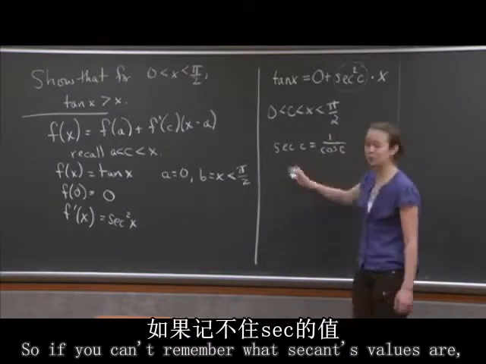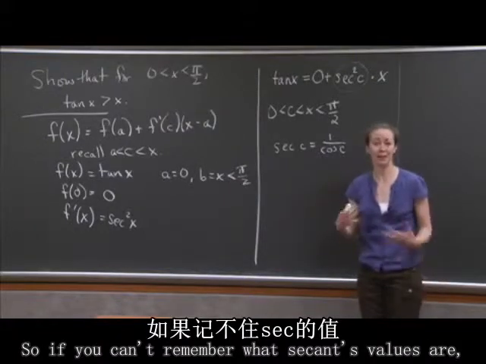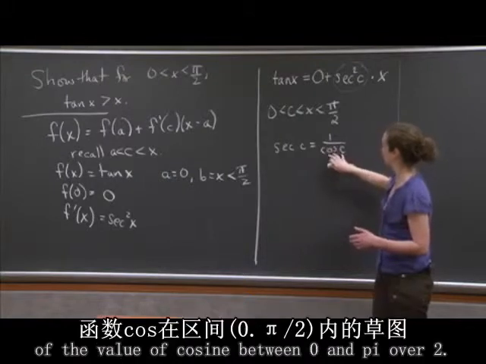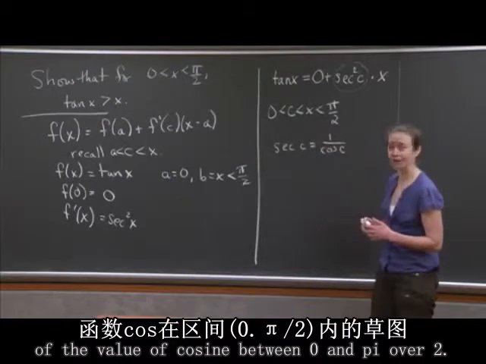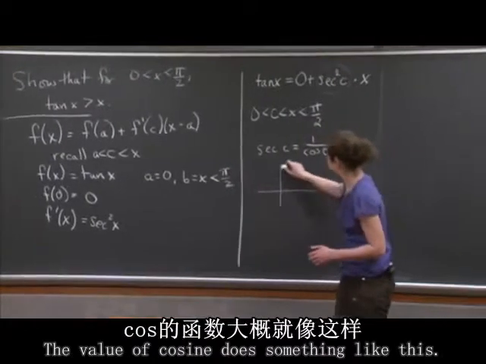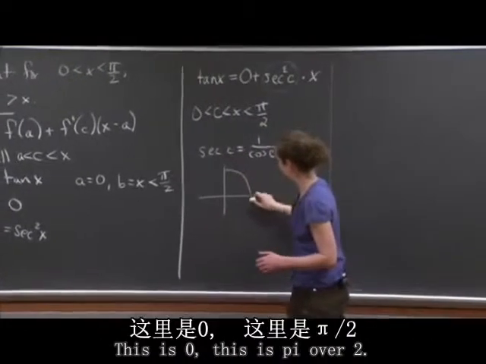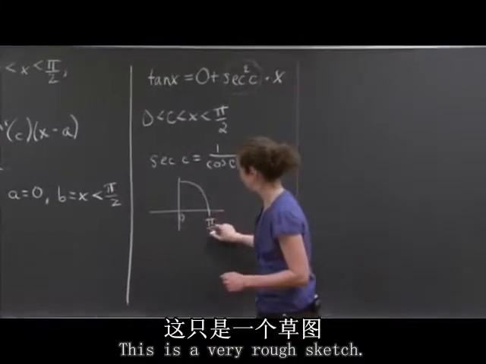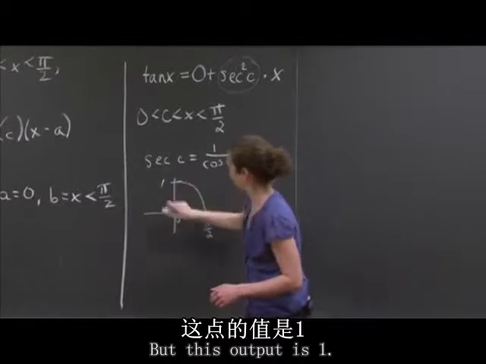If you can't remember what secant's values are, think about the values of cosine in that region. So I'm going to draw a rough sketch of the value of cosine between 0 and pi over 2. The value of cosine does something like this. This is 0, this is pi over 2. This is a very rough sketch, but this output is 1.